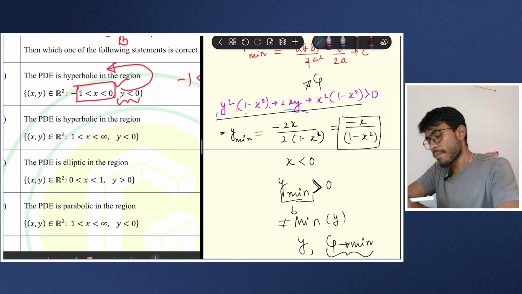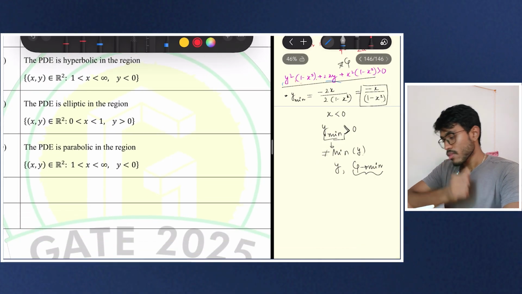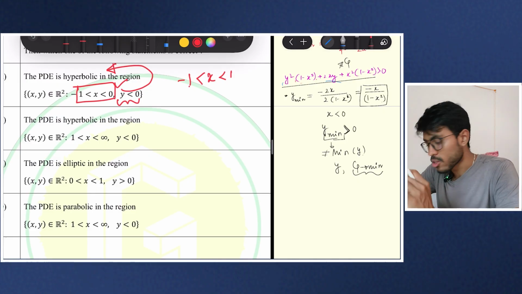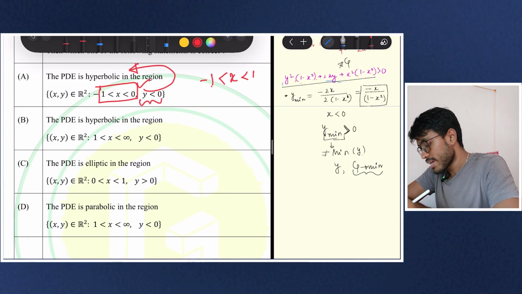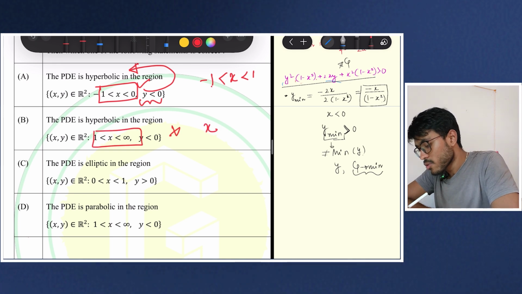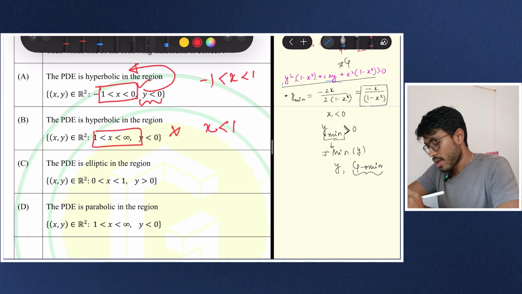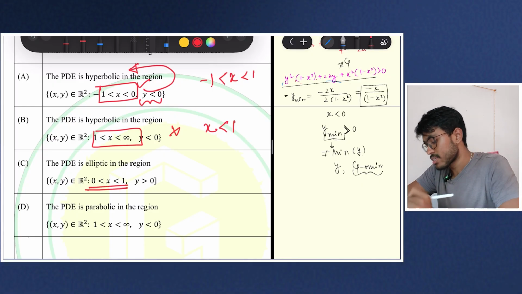So this y mean is perfectly fine. Now ideally you should also find the range for y. Now this PD is hyperbolic in the region, see, this is wrong because you know that x has to be less than 1. Now this PD is elliptic in the region if it is this.